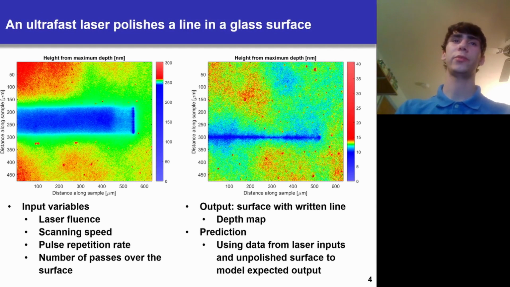An ultrafast laser polishes a line in a glass surface. It does this with a set of input variables. There's laser fluence, scanning speed, pulse repetition rate, and the number of passes over the surface. The output is a written line in the surface, which we can measure with a depth map. The prediction uses data from the laser inputs and the unpolished surface to model the expected output of the polished surface.